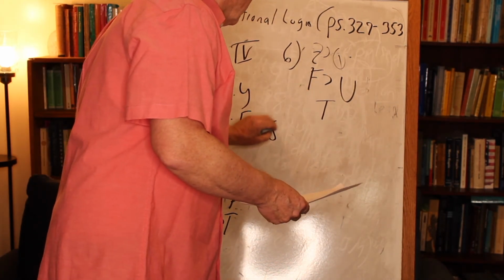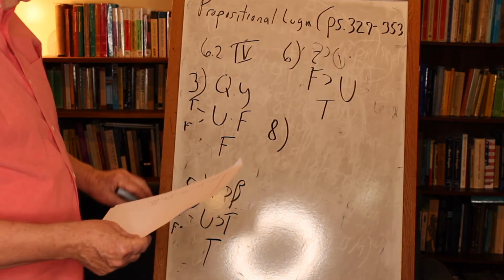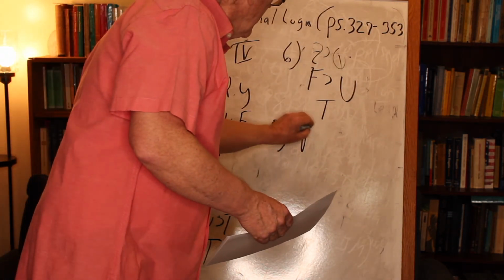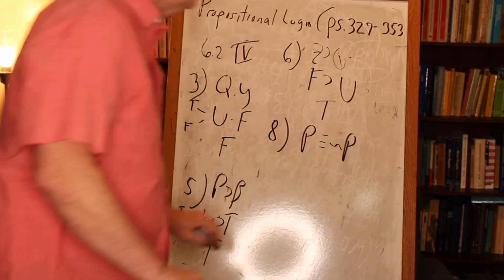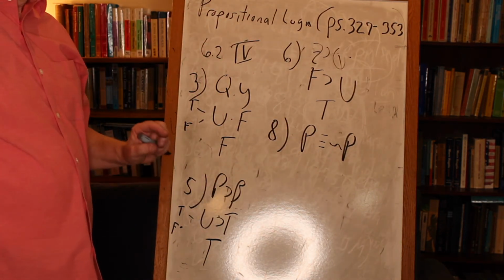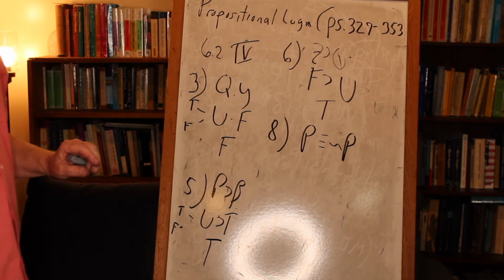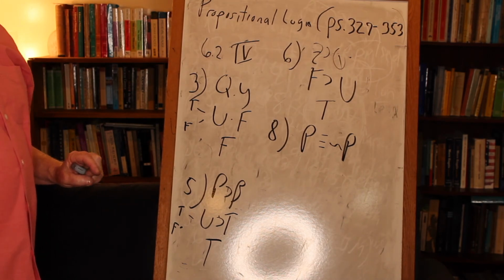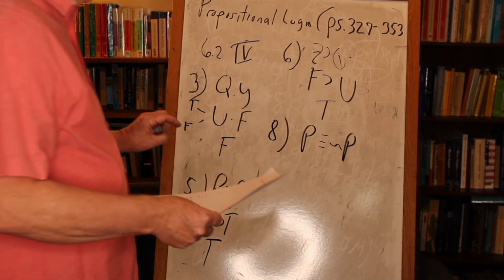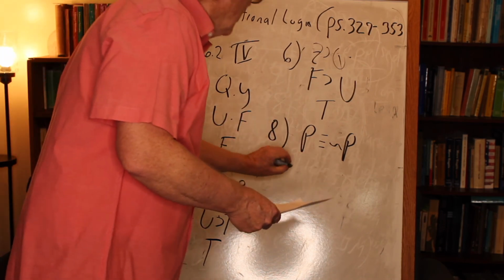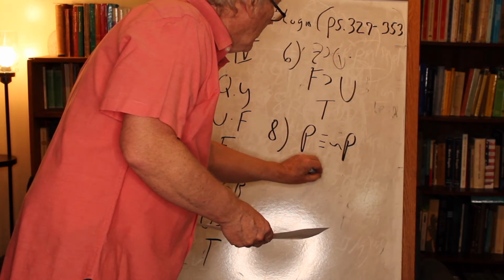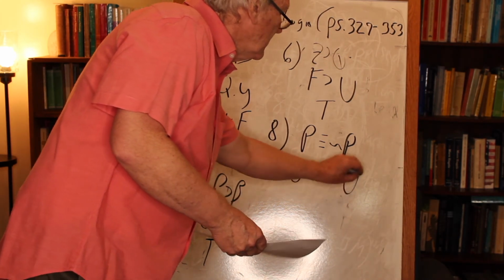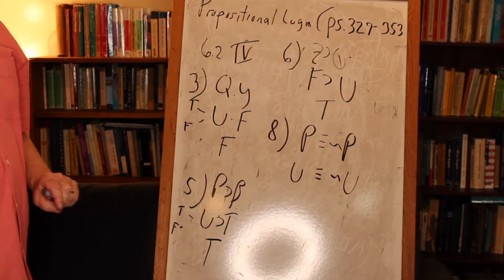Number 8, the most interesting one, says P is equivalent to not P. Well, here's where Aristotle's law of contradiction may serve you well. Can anything be equal to its negation? No, not ever. So, no matter what P is, even though P is unknown, let's put it down there. P is unknown. Is unknown equal to not unknown? Can anything be equal to its negation?